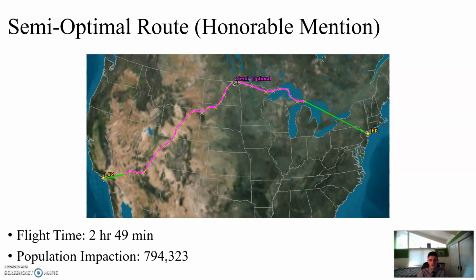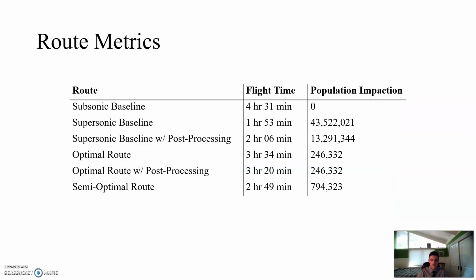As an honorable mention, this route is a middle ground. It has a slightly shorter flight time of 2 hours and 49 minutes, but slightly more people are exposed to sonic booms, upwards of about 800,000. So these results are then presented in a table here, and you can compare some of the various metrics for the baselines and optimal routes.